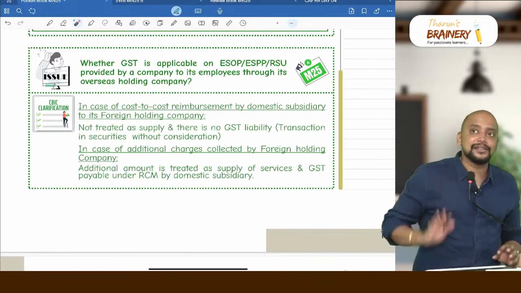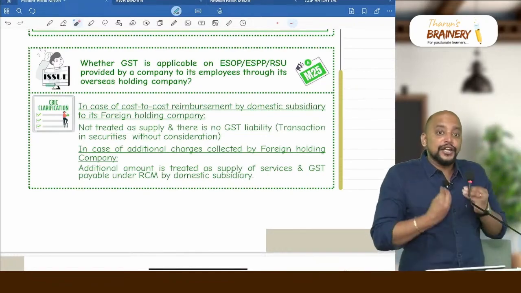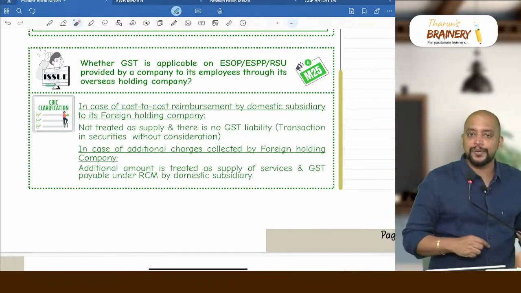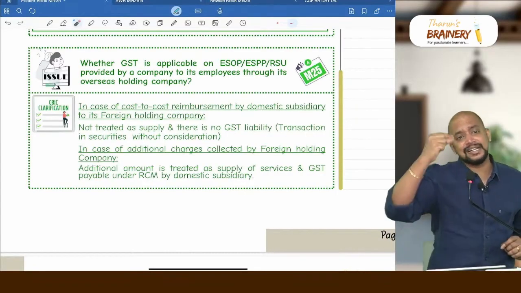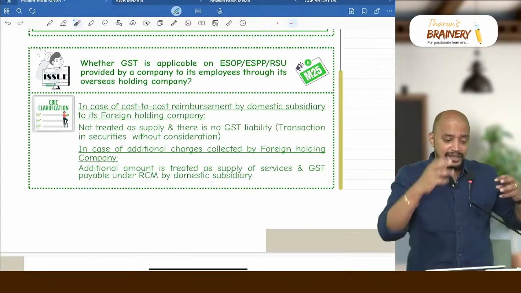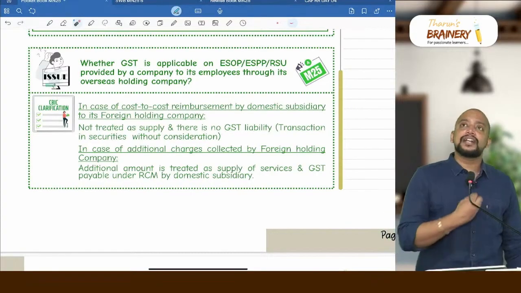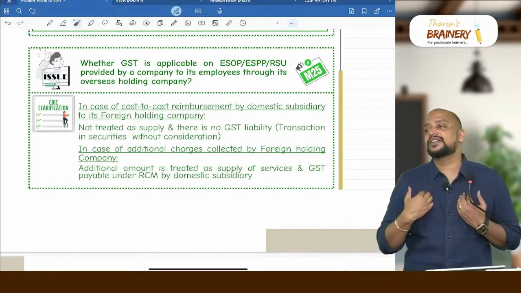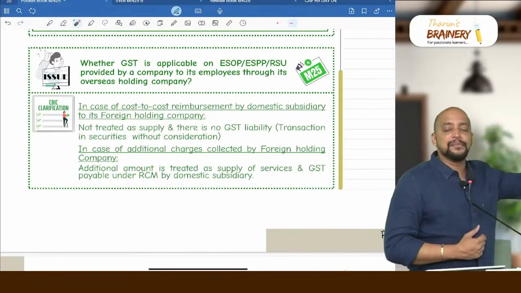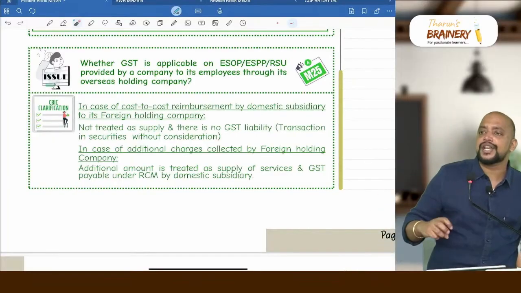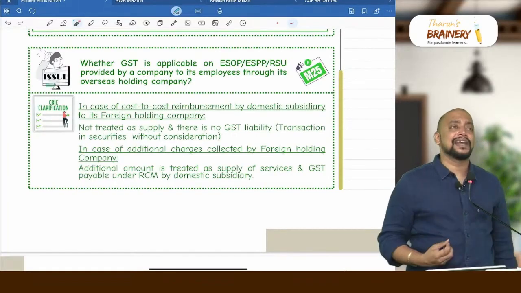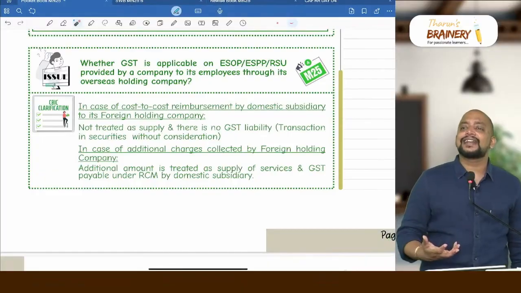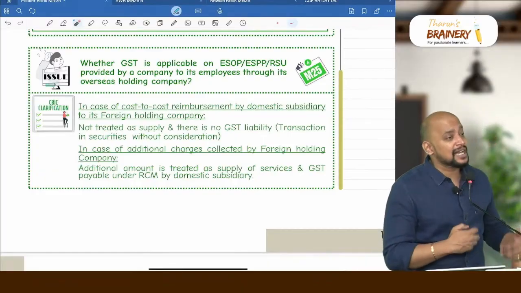And when the holding company is allotting, the subsidiary company needs to make some payment for that ESOP. Usually ESOPs will be allotted at a rate which is less than the market price, but that amount I need to pay. I am a subsidiary company, there is a holding company, I made the payment. Even though it's a related party transaction, first of all, what is the underlying there? Shares. As it is underlying shares, it is not a supply.